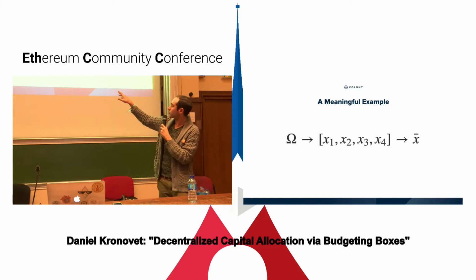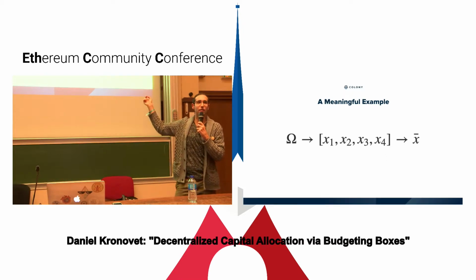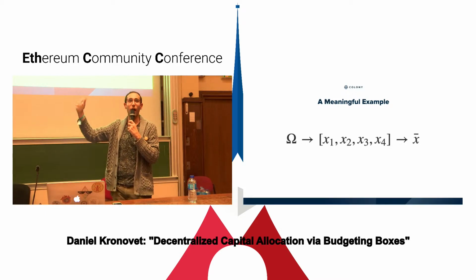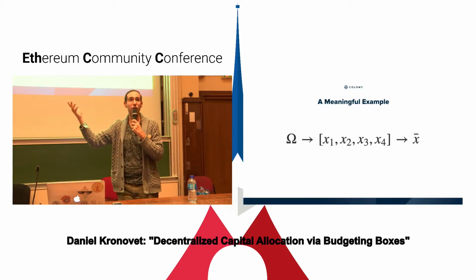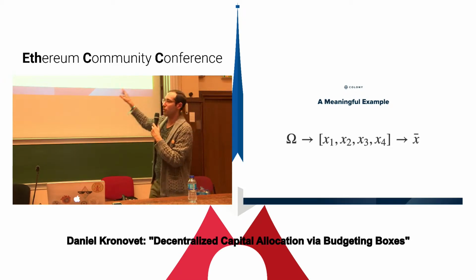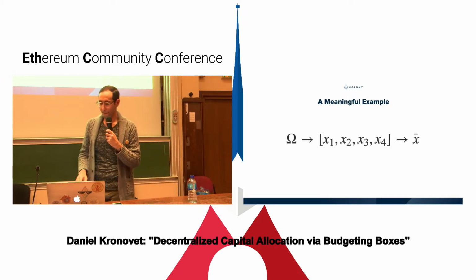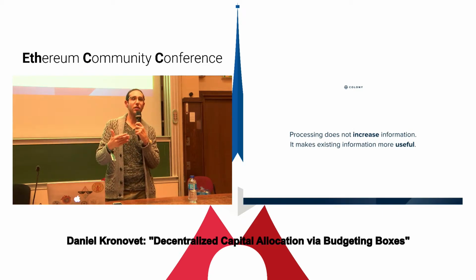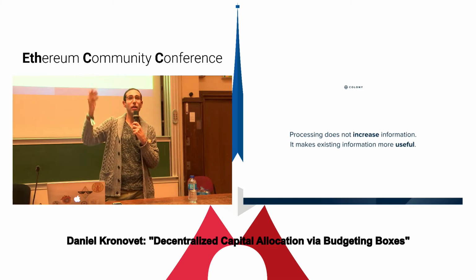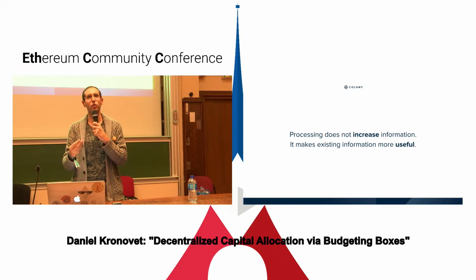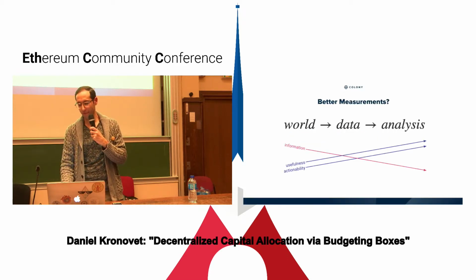And the point is that the average contains less information than the data set does. You lose information about variance, you lose all the higher level moments of the data, but it's much more useful. So you lose information, but you gain utility or usefulness. And just to underscore the point, all of our processing does not increase information. It makes information we have more useful. It turns it into a form that we can consume and make actions about. But it's not information generating.